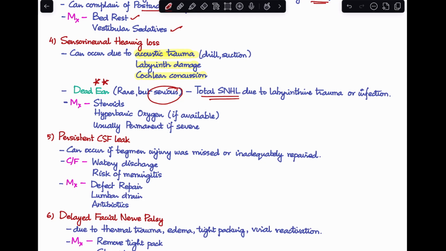So, if any patient comes to you with sensory neural hearing loss and they are not a case of dead ear, in that case, we manage them with the use of steroids, hyperbaric oxygen if it is available, and usually, unfortunately, the sensory neural hearing loss is permanent if it is very severe.